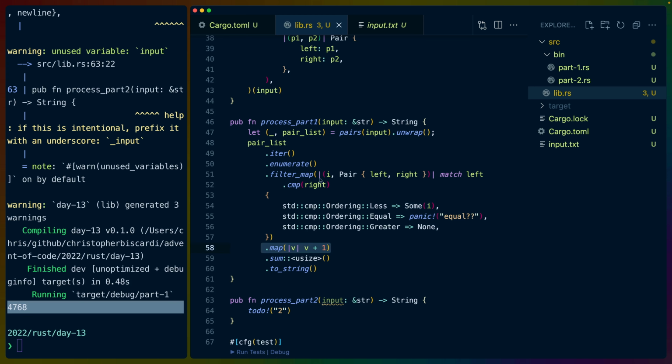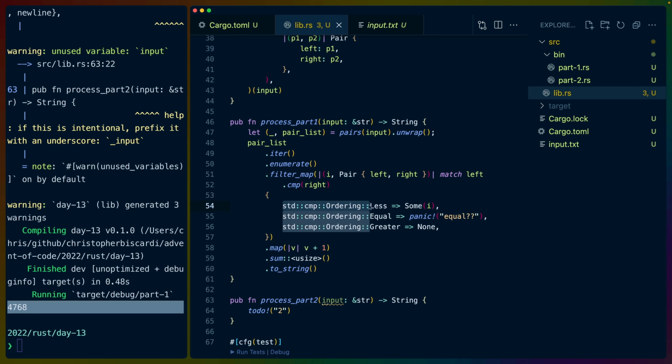Then we map over these because the index, if you read the problem, is 1-indexed and not 0-indexed. So our enumerate starts at 0, but our answer for the sum needs to start at 1. We sum that into a usize and we toString it and return it. So this logic doesn't need to change for process part 1. All we need to do now is write a different ordering implementation.